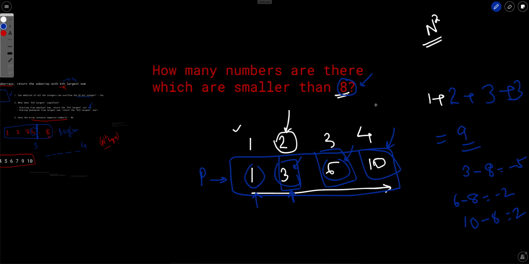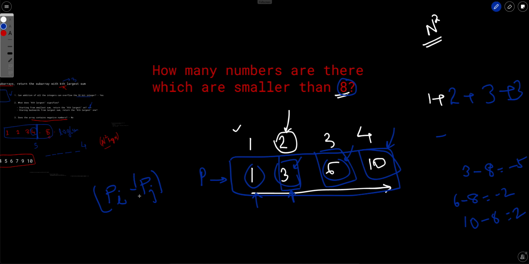So just to reiterate, what we have done is we have calculated the prefix sum. Now, once we have calculated the prefix sum, we are saying that the sum of any subarray would be something like p of i minus p of j. So the sum of every subarray starting from j and ending at i will be p of i minus p of j.